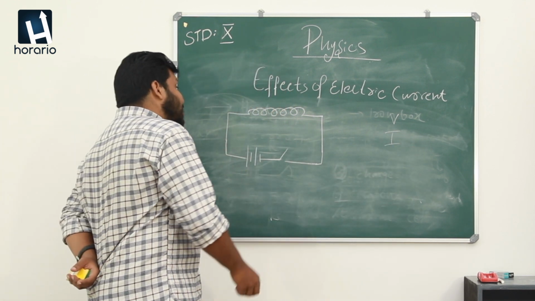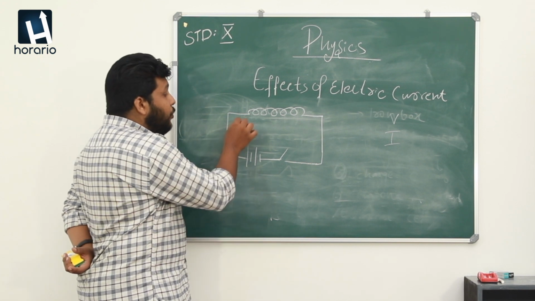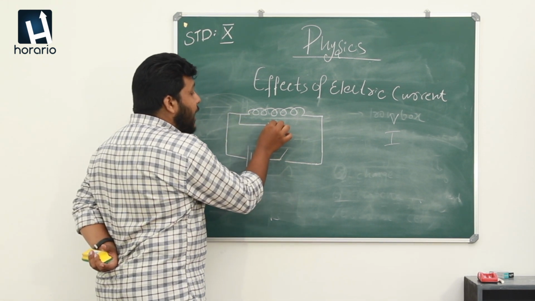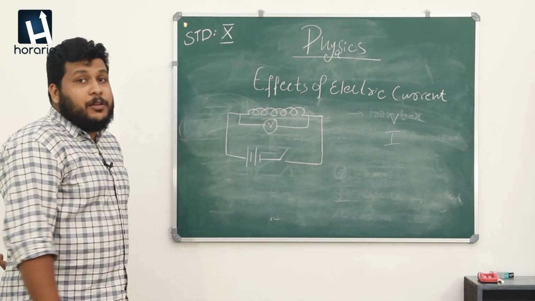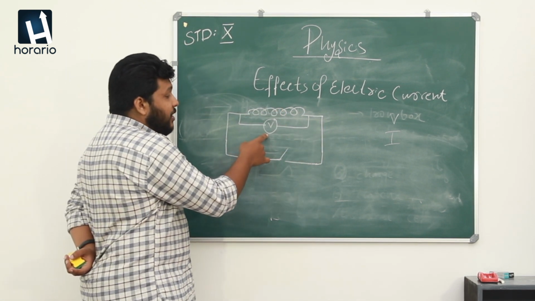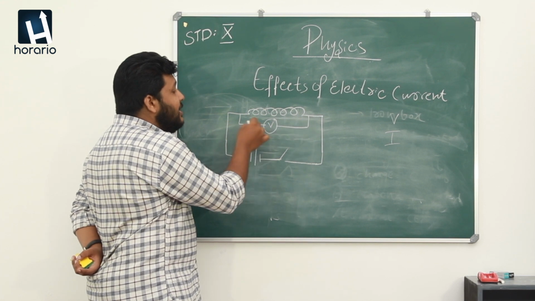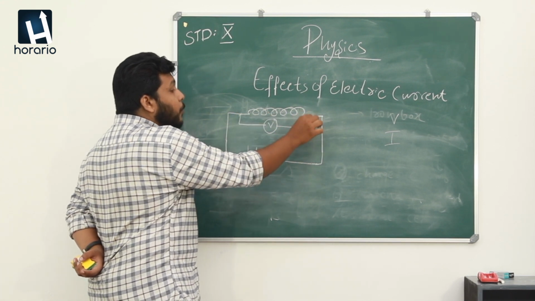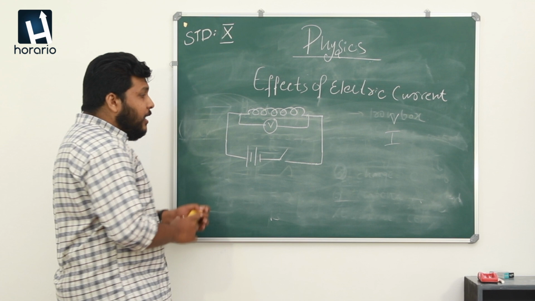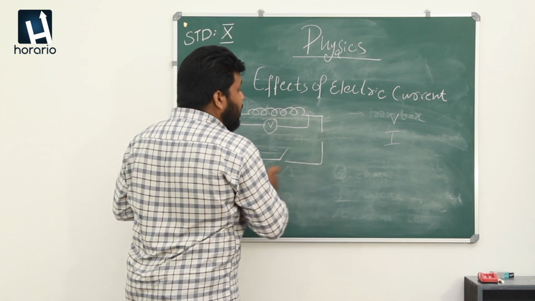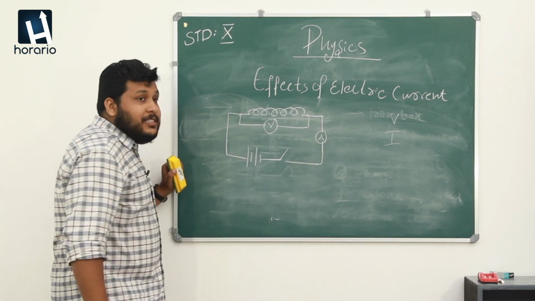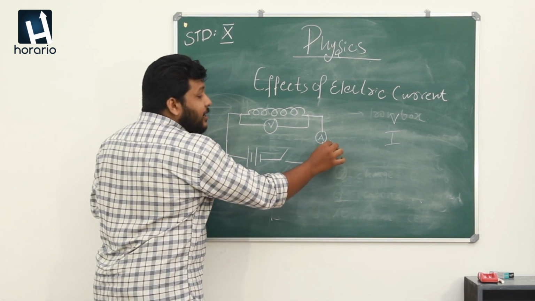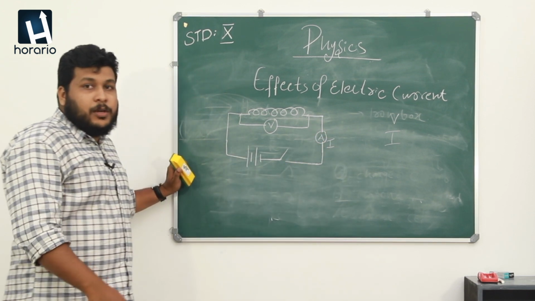From the previous lessons in 9th class, you know that using a voltmeter you can measure the voltage difference between 2 points, and with the help of an ammeter you can measure the current in a circuit.